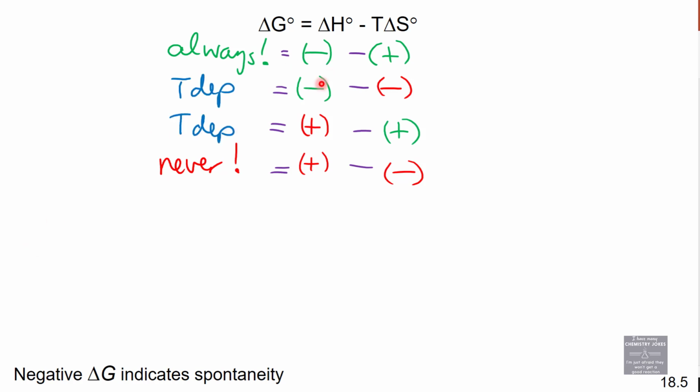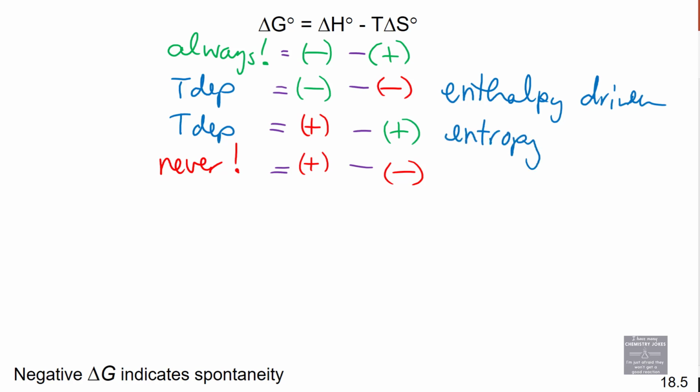If this term is large enough, it will drive this reaction to give you a negative delta G. If this term is large enough, it will drive this reaction to be spontaneous. The green thing is said to drive the reaction forward. This one is enthalpy driven. This one is entropy driven.